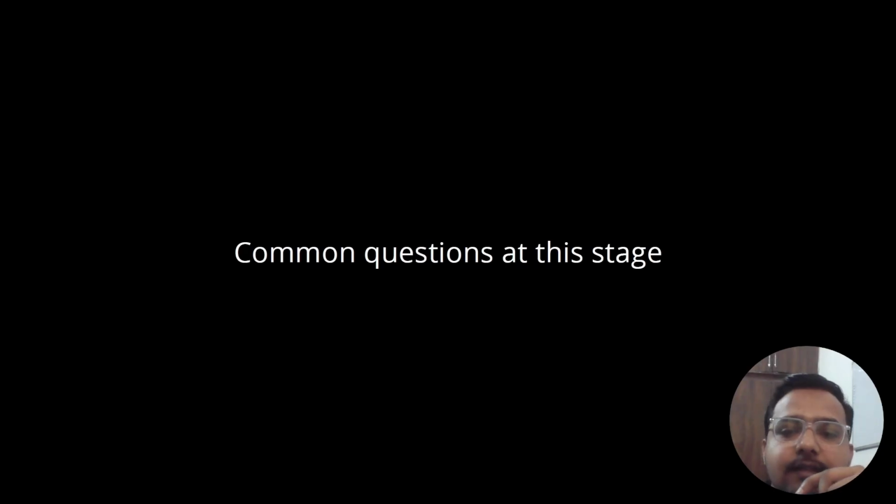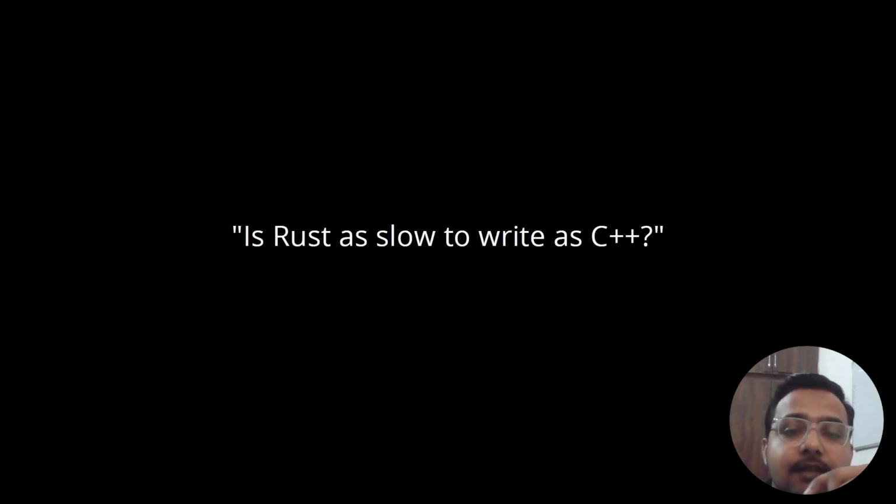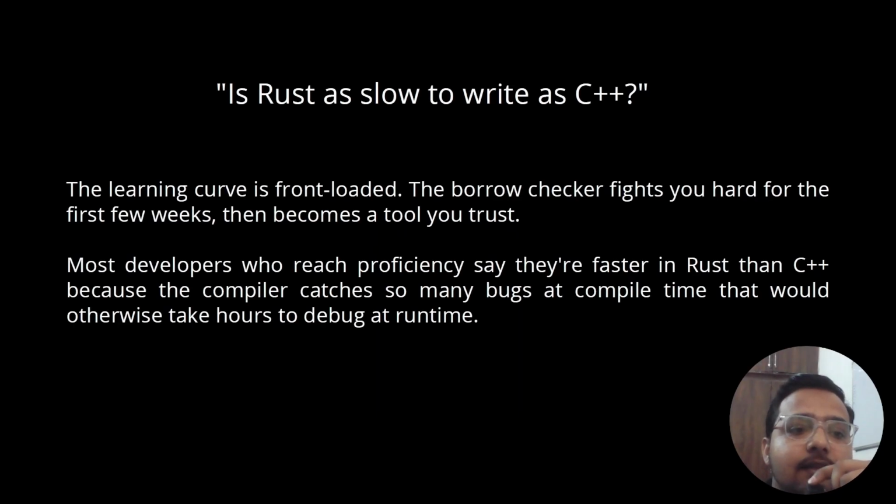Now, a common question at this stage might be: is Rust as slow to write as C++? The learning curve is front loaded, right? The borrow checker fights you hard for the first few weeks, then becomes a tool you trust. Most developers who reach proficiency say they are faster in Rust than C++ because the compiler catches so many bugs at compile time that would otherwise take hours to debug at runtime. So that might answer this question.